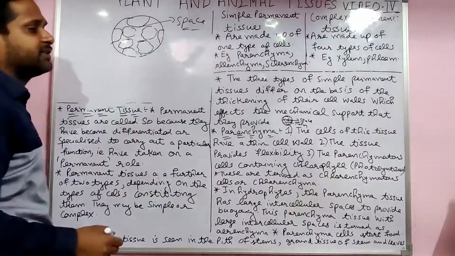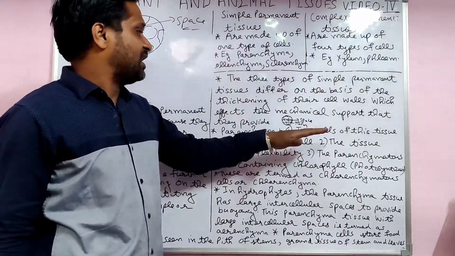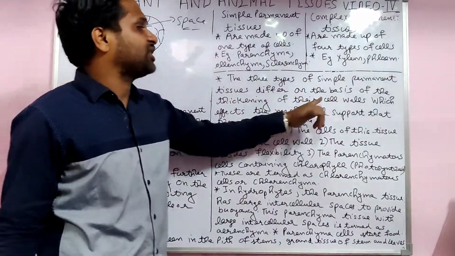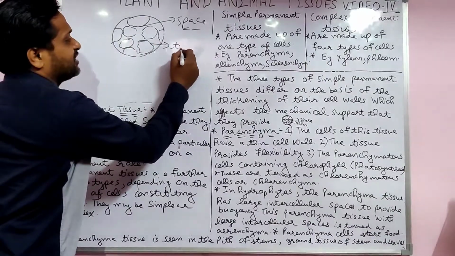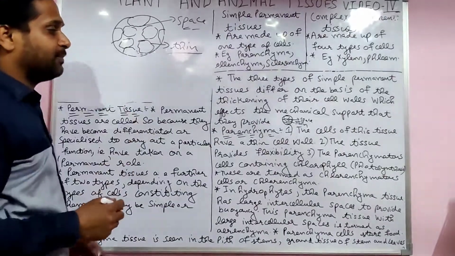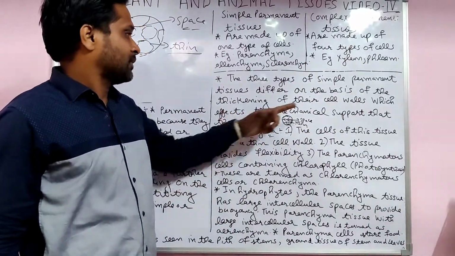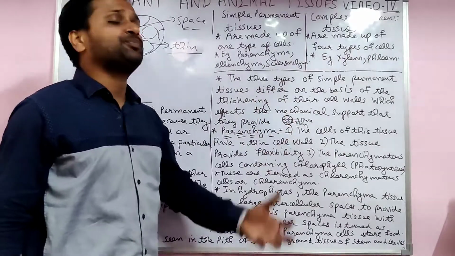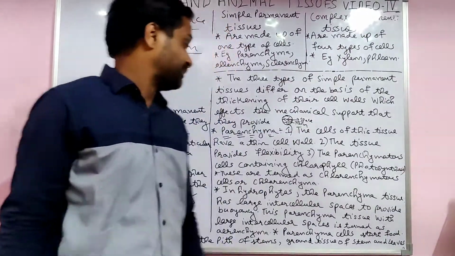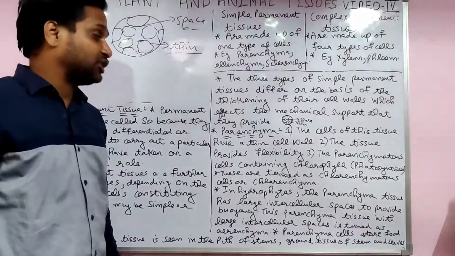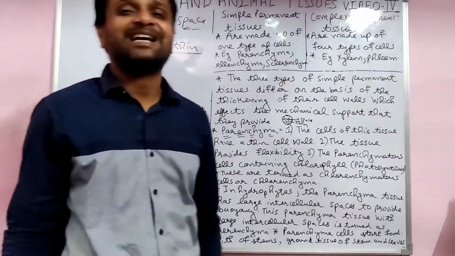This is the structure of the parenchyma. The cell wall is thin in parenchyma, while in some others it is thick. Thickening of the cell wall affects the mechanical support they provide. If the wall is thick, there is high mechanical strength; if thin, less mechanical strength. So first we discuss parenchyma, then collenchyma, then sclerenchyma, one by one.